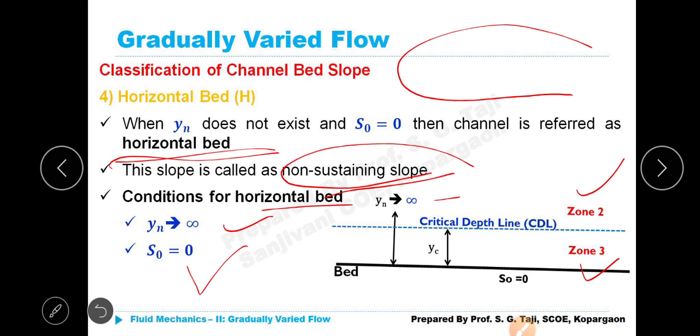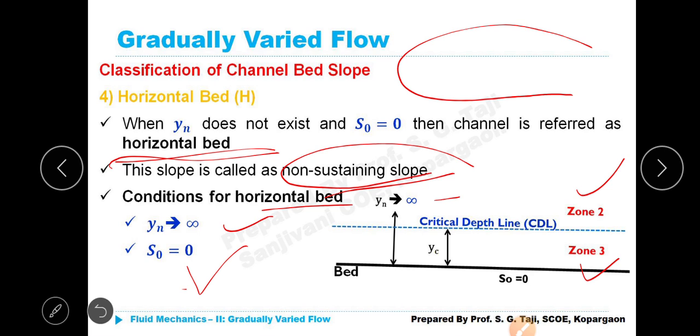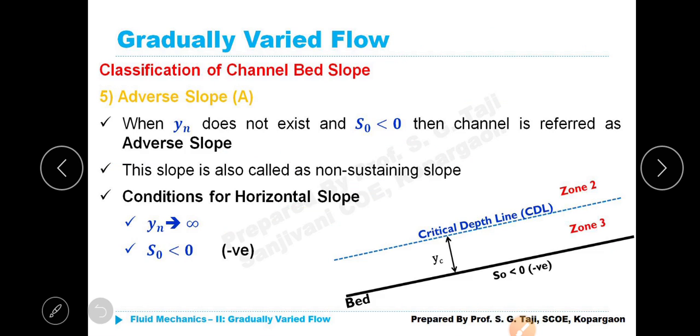Okay? So Yn is infinity, S0 is equal to 0. Let me move to the next slide. The fifth one, adverse slope, denoted by capital A. When Yn does not exist and S0 is less than 0, means negative, S0 is less than 0, then the channel is referred to as adverse slope.